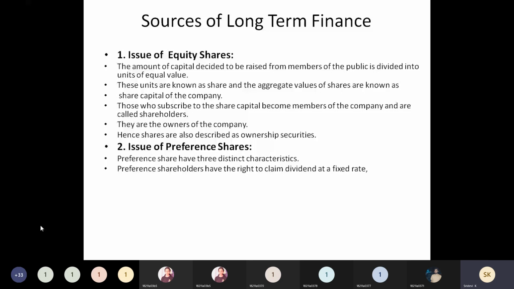Whenever any general meeting is conducted, they cannot directly take part, and they are not given any voting rights either. While electing the directors, only the equity shareholders will have the right, not the preference shareholders.